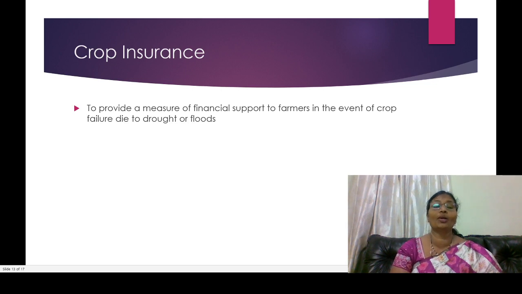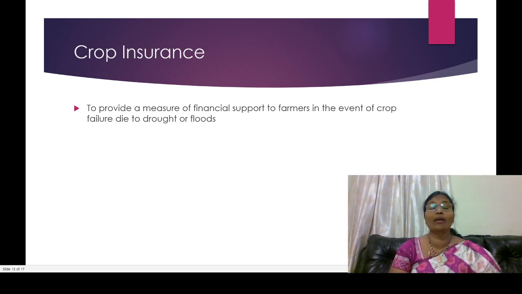And according to crop insurance, mainly this type of insurance policy is framed especially with a focus on farmers, because farmers face so many consequences because of their crop.